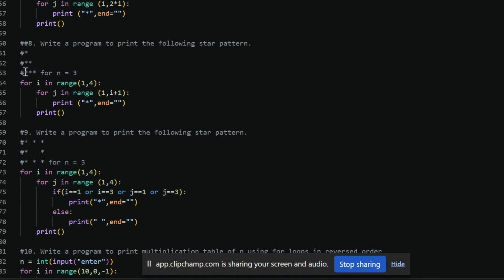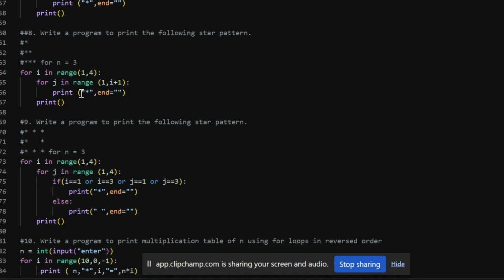So this is executing like this, let me dry run it for you. I in the range of 1 to 4, means I is 1 now. Take the variable I as 1, fixed. Now j in the range 1 to I plus 1. Now I is 1 and j is 1, one star is printed. Then again it will repeat up to I plus 1. Again it will repeat.